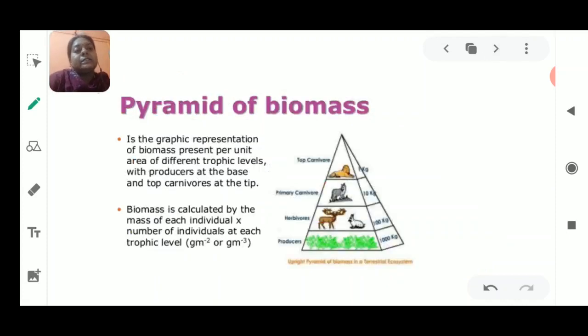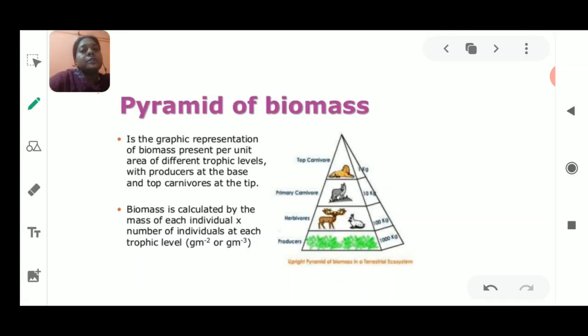Now I move on to the next pyramid, that is the pyramid of biomass. Okay, so what is it? Biomass means the sum total of all the living parts in an organism, whether we are talking about a plant or an animal. The quantity of the living part which is present in the organism is known as the biomass, the living mass. Mass means the quantity, the quantity of living matter in the particular living organism. So this is going to make the pyramid of biomass.